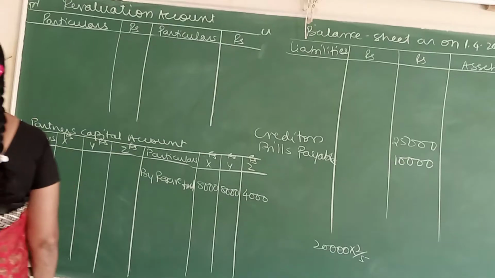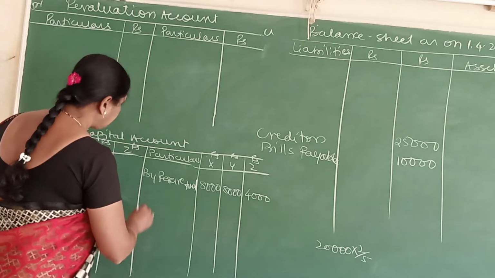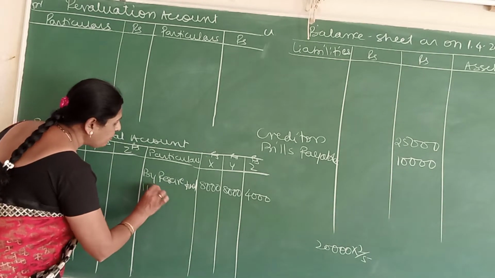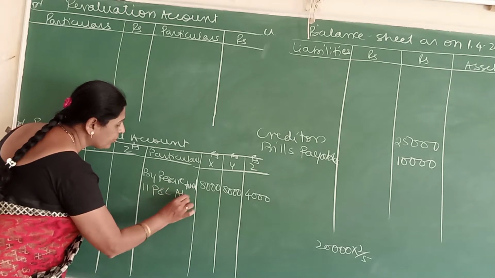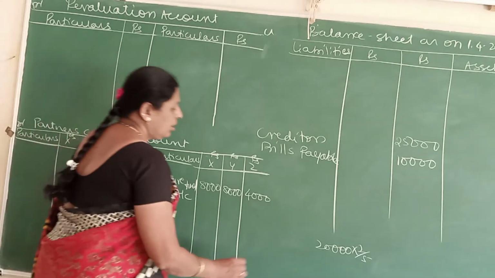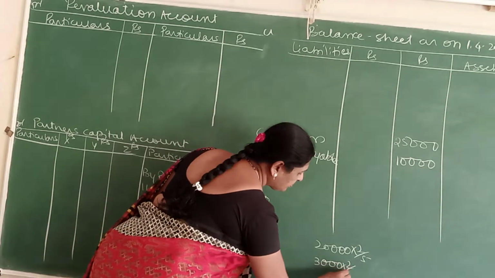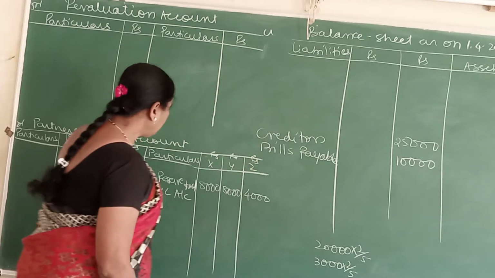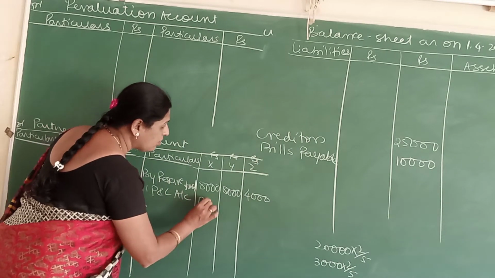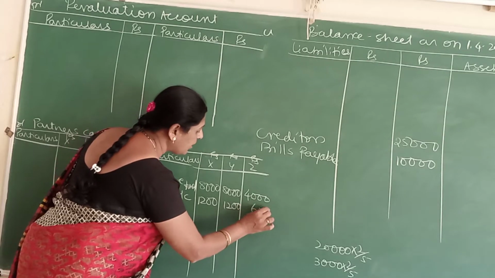Come to the next. They have given the profit and loss account. Write by P&L account. And the amount is 3,000. So 3,000 into 2 by 5. That will be 1,200, 1,200 and 600.